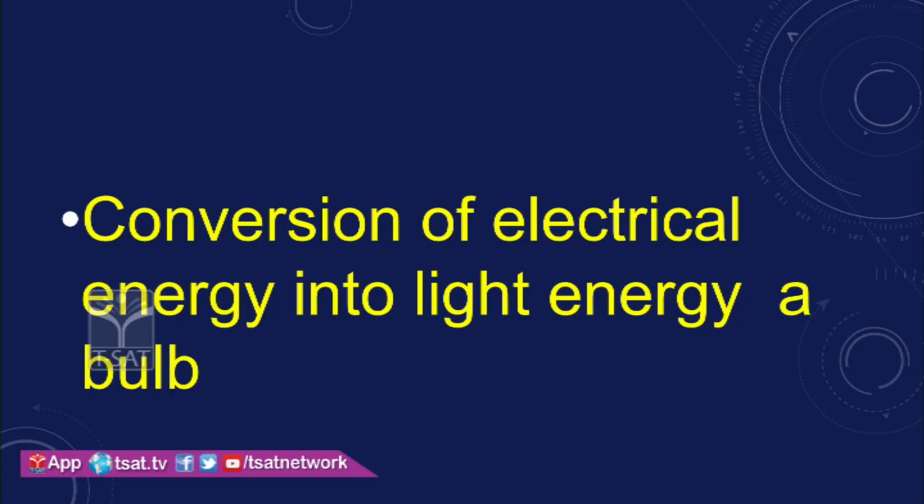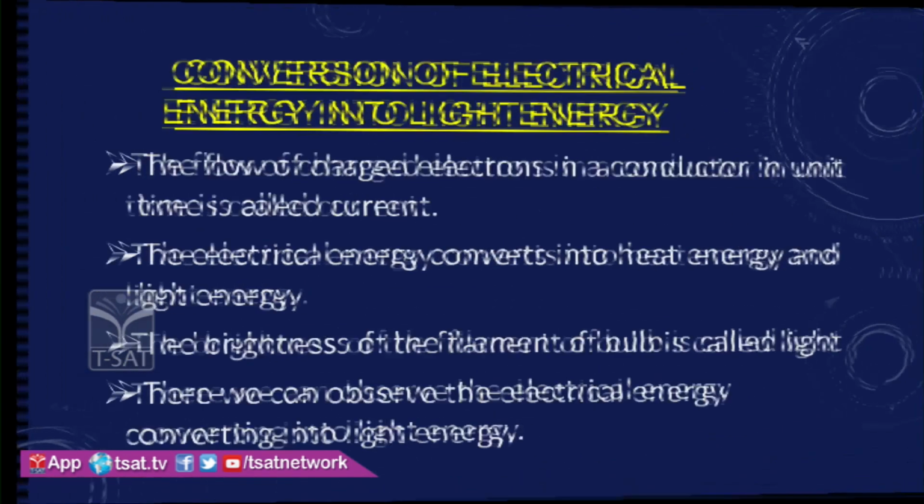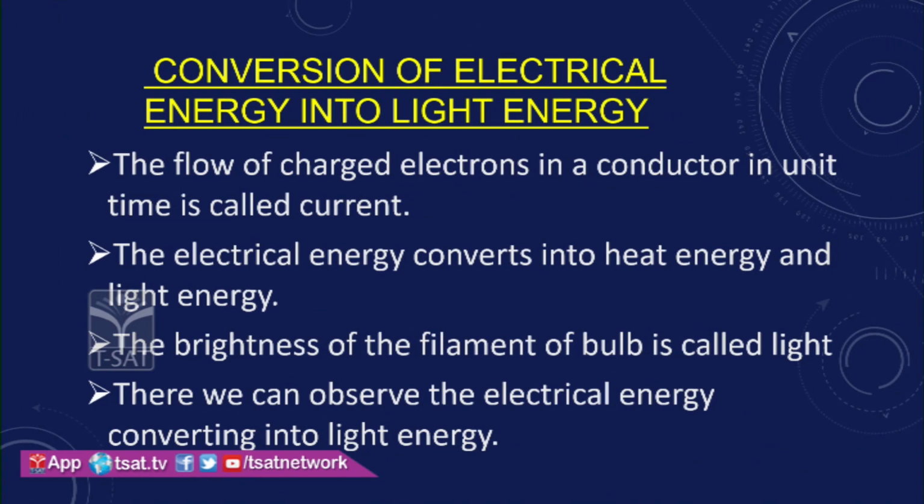So we have observed and learnt the conversion of electrical energy into sound energy in a radio. Now let's learn how electrical energy is converted into light energy in a bulb. Here it is the same as sound energy, but the simple mechanism is different. The flow of charged electrons in a unit conductor and unit time is called current, and that current flows as waves, as we observed in sound energy, where the electrical currents flow as waves.